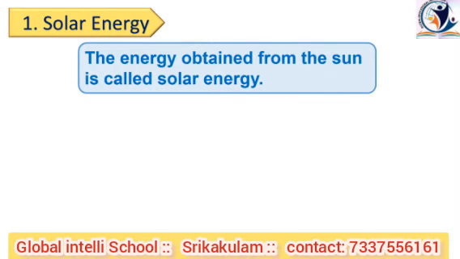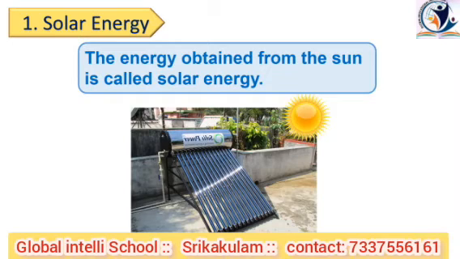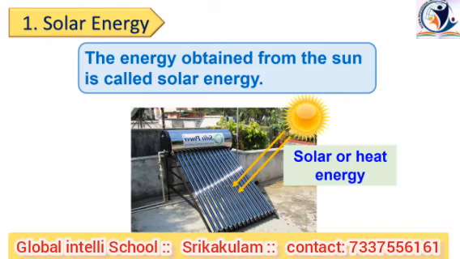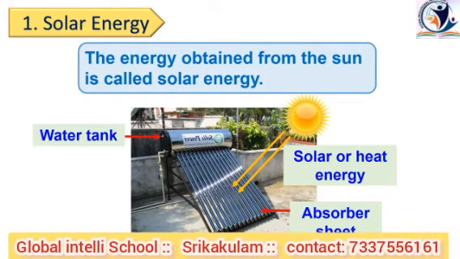You might have seen the water heater on the terrace of your house. What do you think? How does the water heat up in the heater? This solar energy reaches the earth in the form of heat. When sun rays fall on the absorber sheet of the heater, the cold water in the tank heats up. This is how the water heats up in the solar water heater.